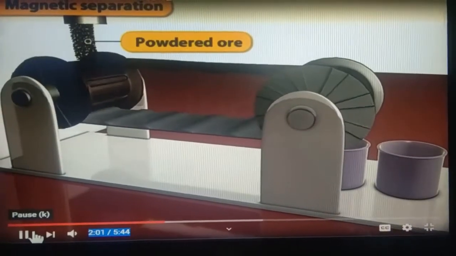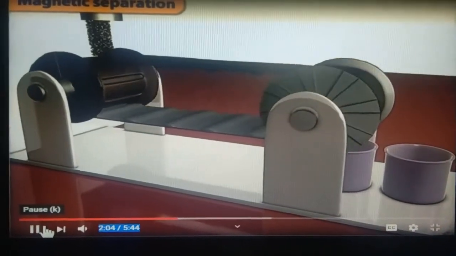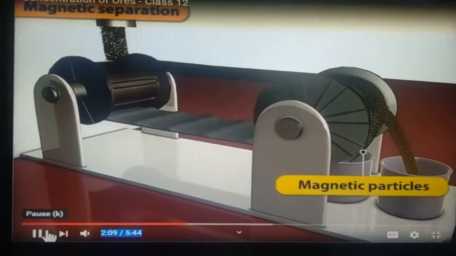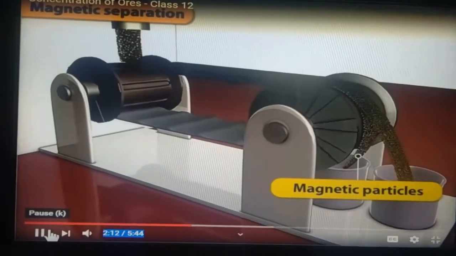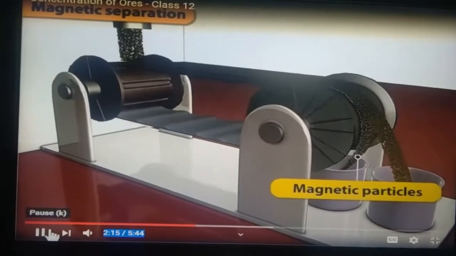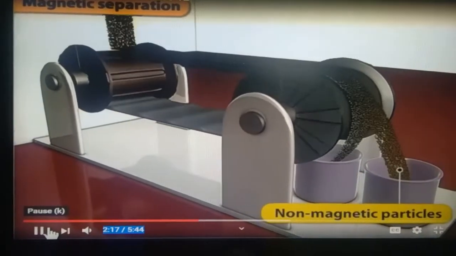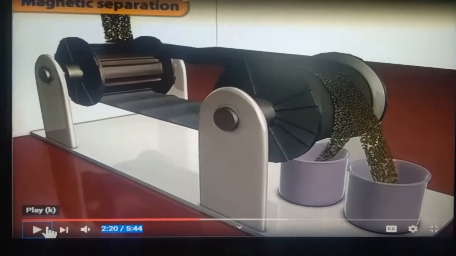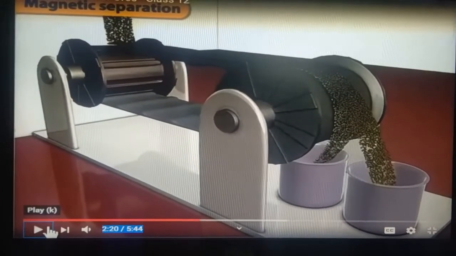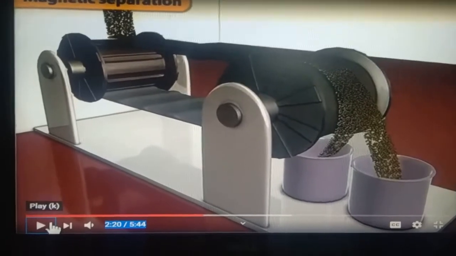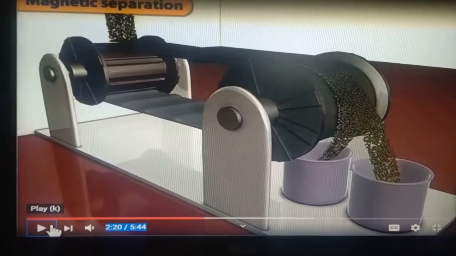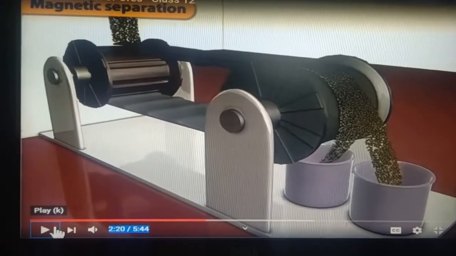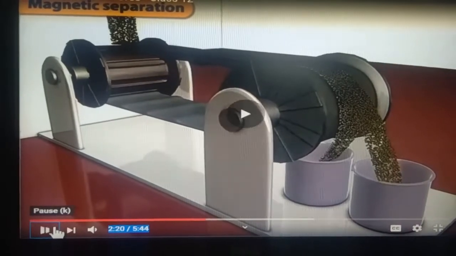The next process is magnetic separation, where the roller is mentioned here. As we know, it is a conveyor belt that is magnetic, and after passing the iron ore through it, we watch that the magnetic part moves towards the magnetic belt, and the non-magnetic part moves into another chamber.